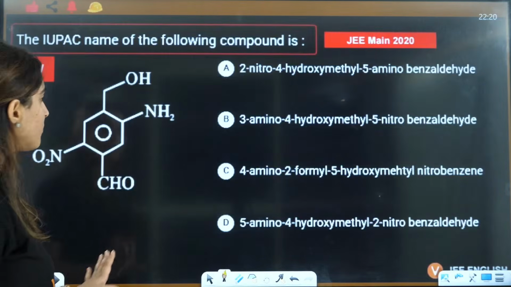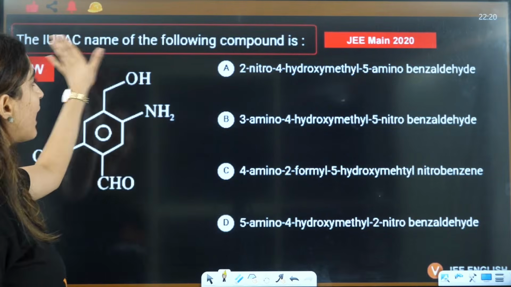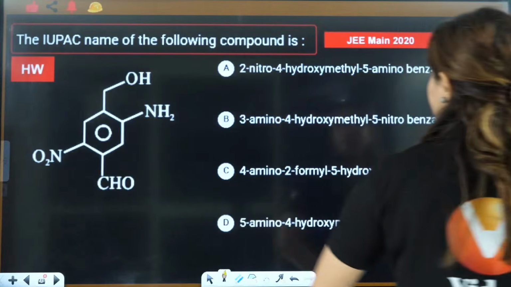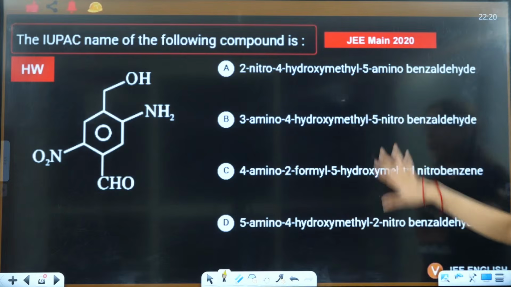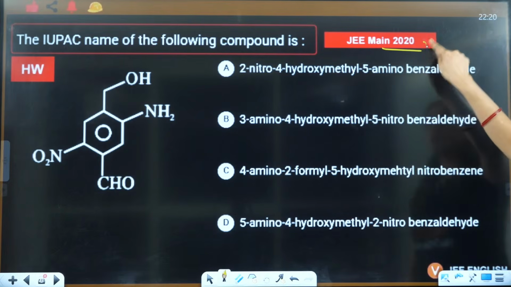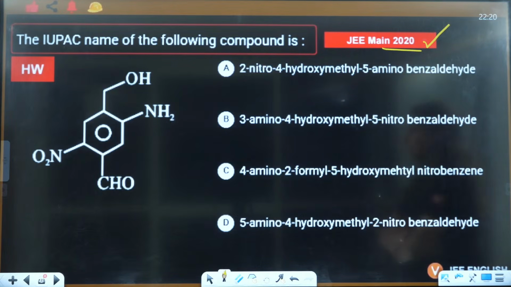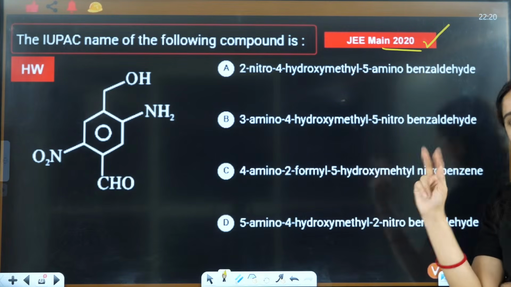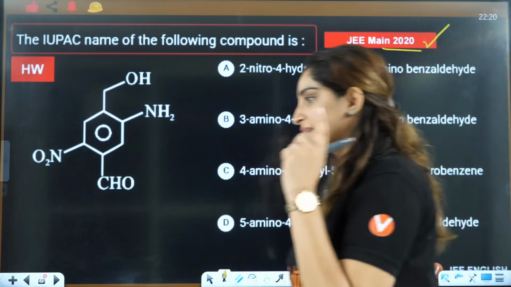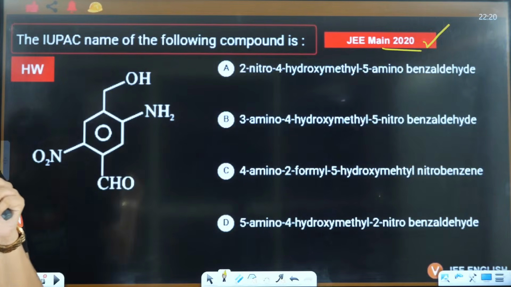And guys, from tomorrow, and this is the homework, okay? The IUPAC name of the following compounds you have to give, right? This is the homework, this is a JEE 2020 question, and take the screenshot here, take the screenshot everybody, right? Take the screenshot and answer it in the comment section.